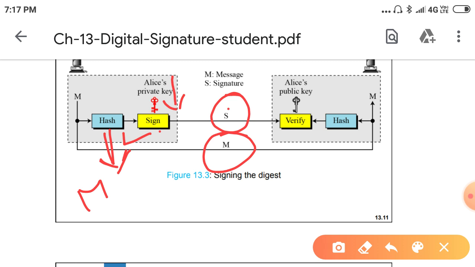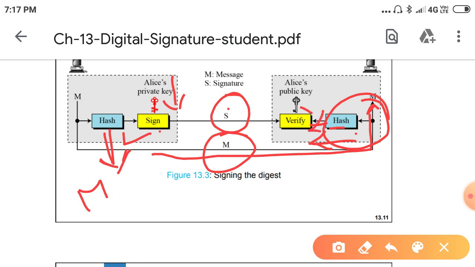At the receiver side, on this message he will apply the same hashing algorithm, like SHA512 or anything, and then he will get the digest. He will give this digest as an input to the verification algorithm.